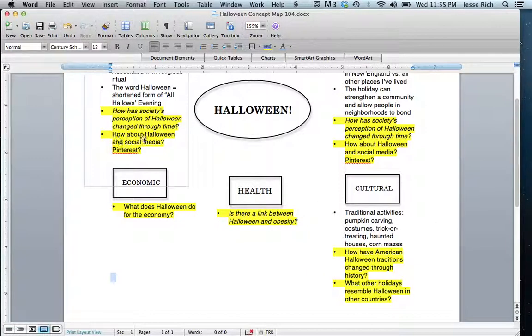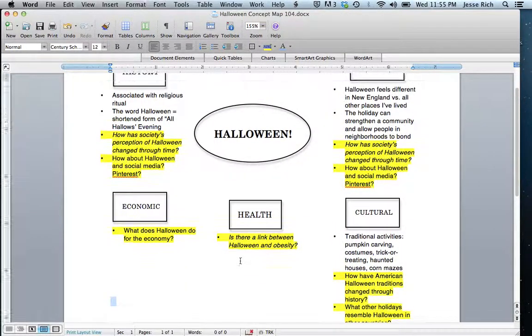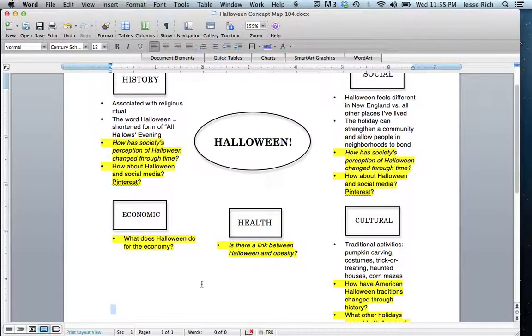And then all your questions might look like this. So when you get to your concept map, you'll have something that looks like this with things that you know, things that you want to know. And let's say you settle on the research question of how has Halloween changed through time? So you'll need to do some background research about Halloween traditions and history from the beginning.